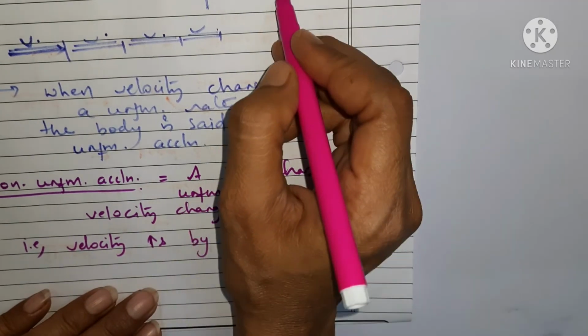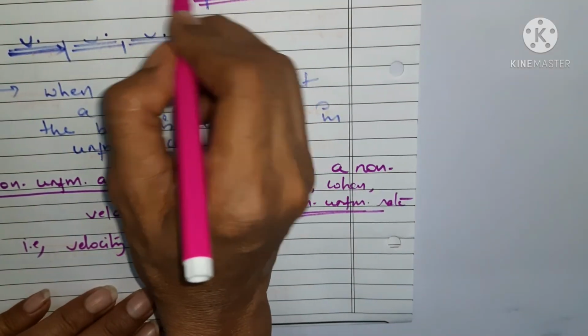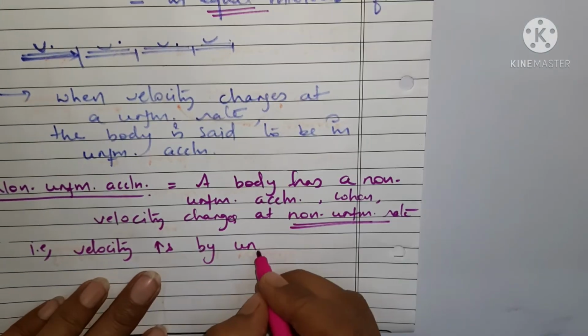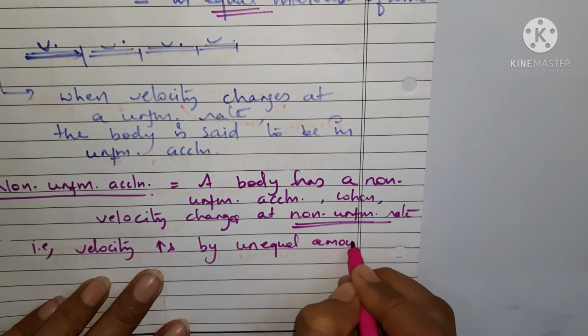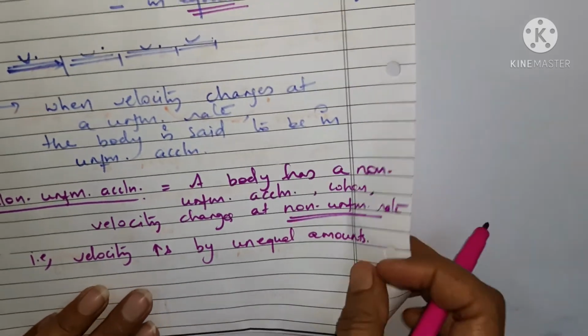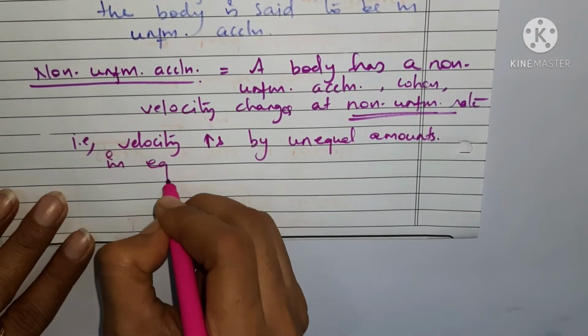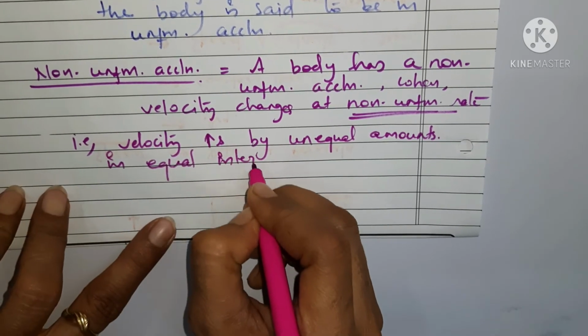You can see here the velocity is increasing in equal amounts, right? But here the velocity is increasing by unequal amounts. And in what interval of time? In equal intervals of time.